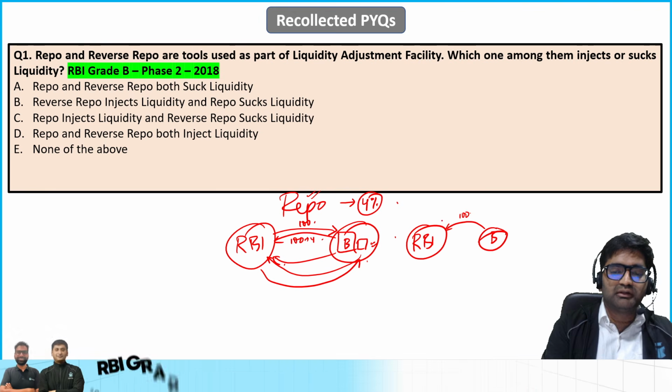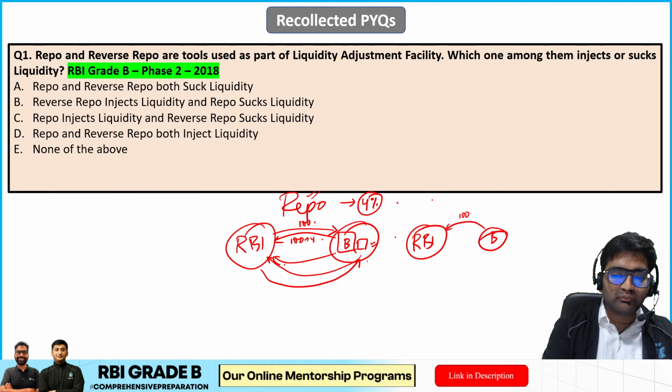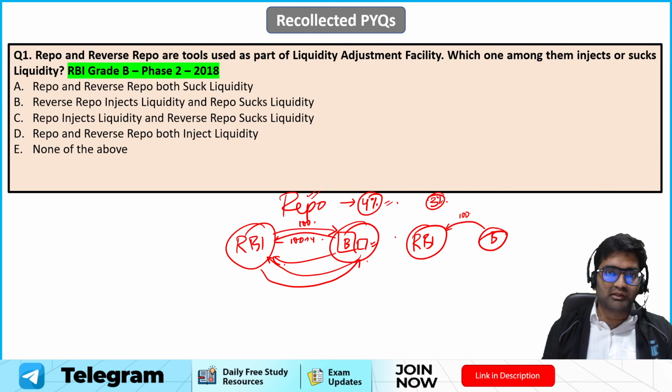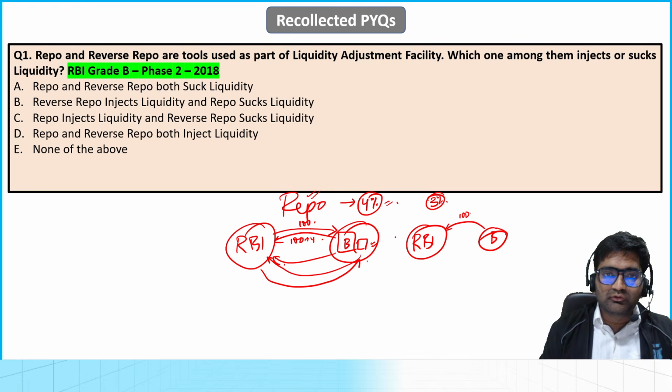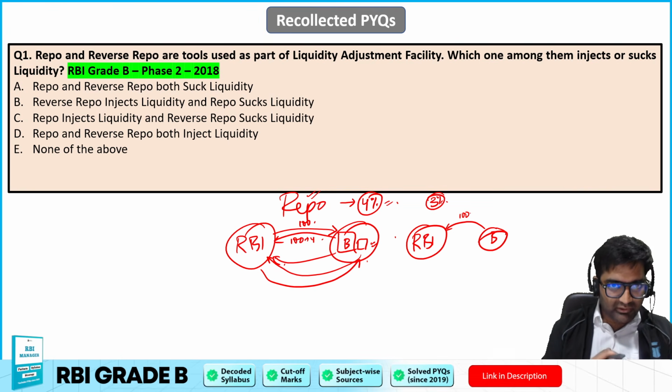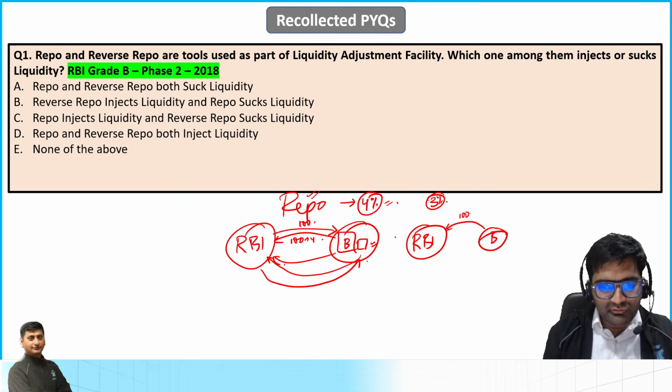Now this time RBI, whatever interest it is paying, it is a lower amount of interest, let's say 3%. It won't be equal to this repo rate. It will be lower than that because RBI does not want to give extra interest, isn't it? So it has to gain something in between, whatever it is charging and whatever it is giving away. So that is the thing.